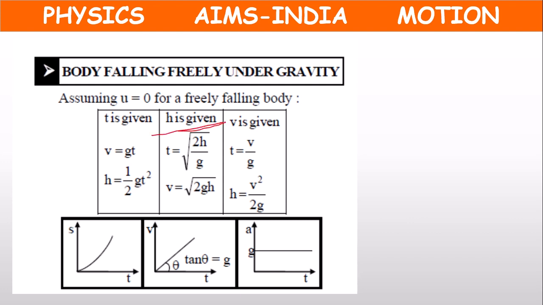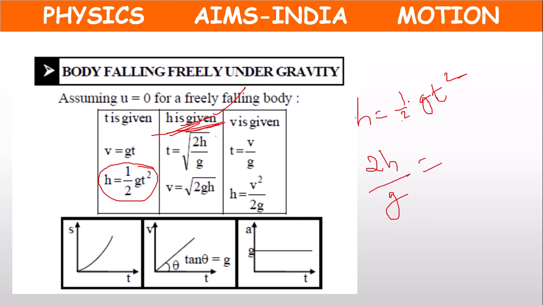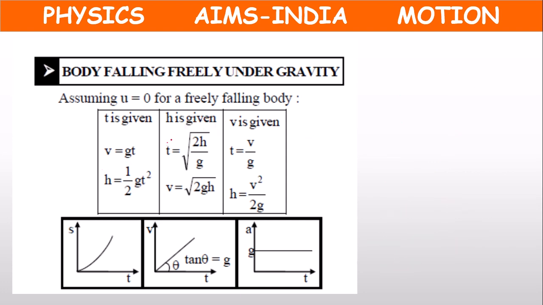Or in terms of h, when h is given, from the same formula, we got h equal to half gt square. 2 will come this side, 2h, g will come down, 2h by g equal to 1 into t square, or t equal to, square will come this side, root of 2h by g. This formula also we can write for time. t equal to root of 2h by g.